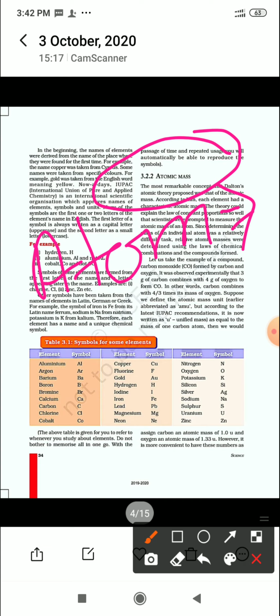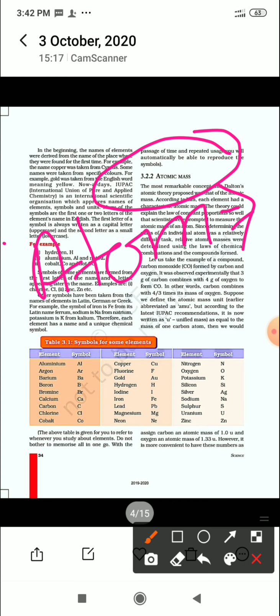So the important question is, how could we measure the mass of a single atom? It is definitely a very tough task for every scientist. And suppose we can calculate it experimentally, it is still very tough to remember all the atomic masses because the numbers are very complex. For example, you have to learn the atomic mass of hydrogen, 1.67 into 10 to the power minus 24 gram, and then you have to study oxygen, carbon, and so many different elements. So this will be tough for you to learn.